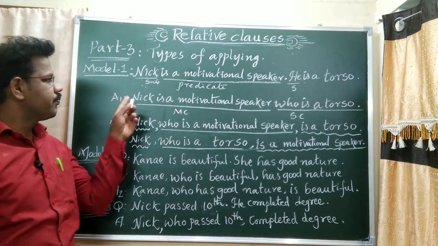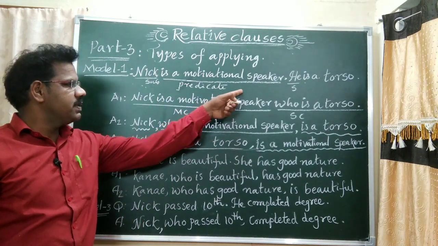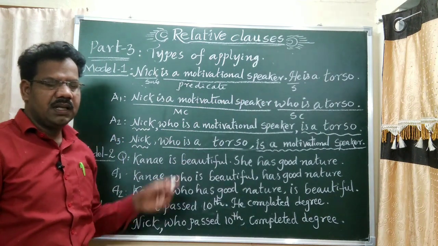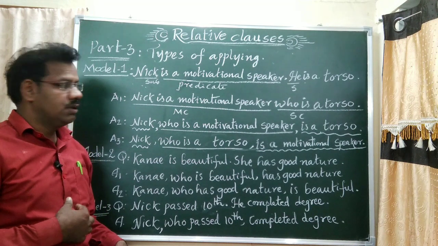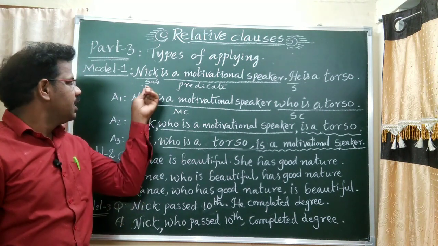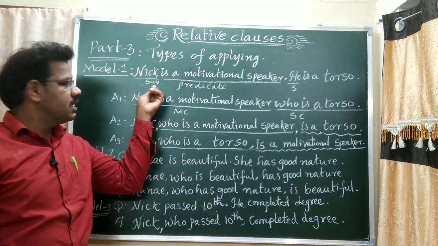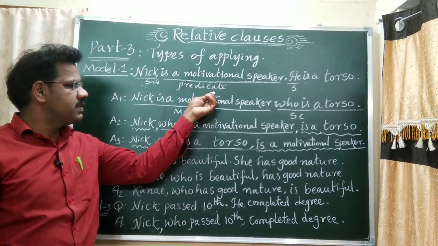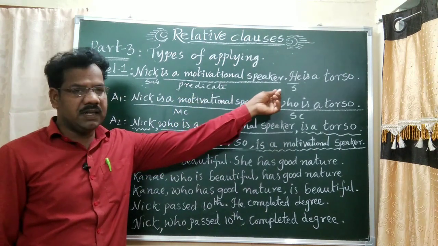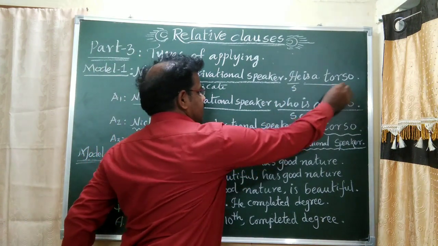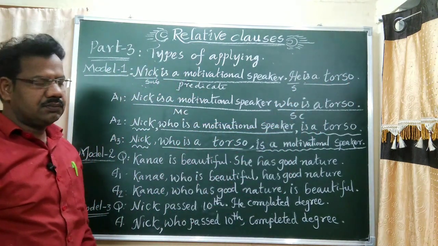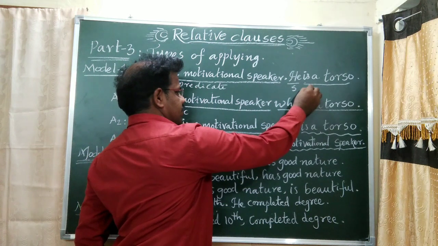See model 1. Nick is a motivational speaker, he is a torso. In the sentence, Nick is the subject, and "is a motivational speaker" is the predicate. In the second part, "he" is the subject, and "is a torso" is the predicate.